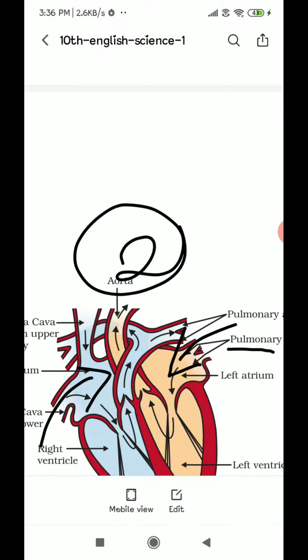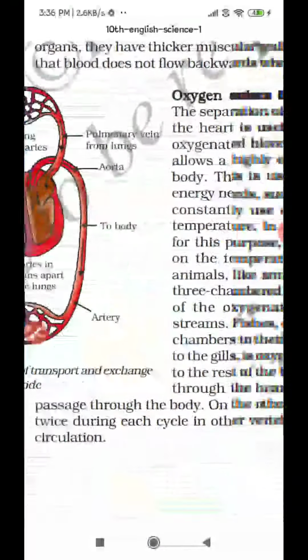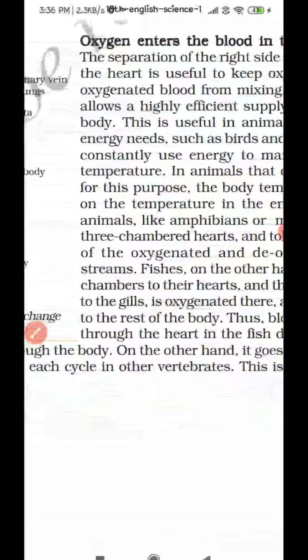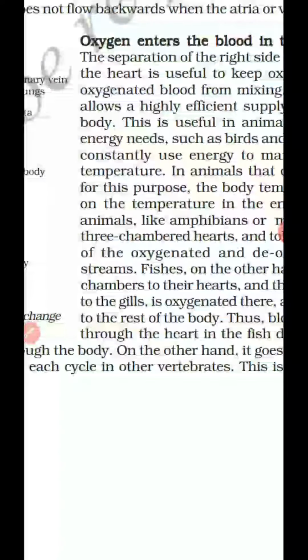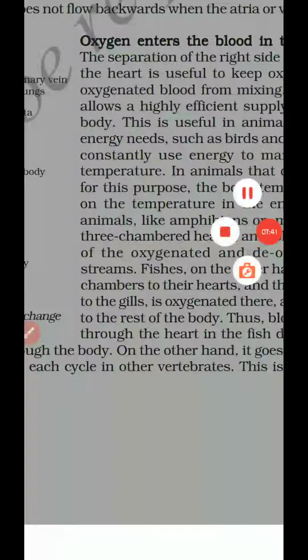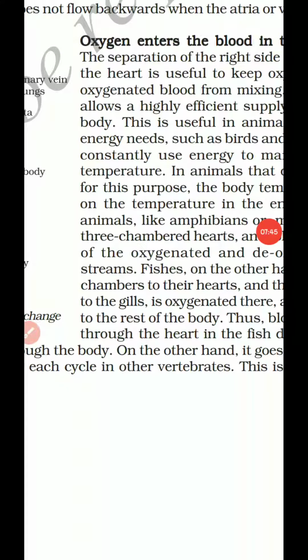And most importantly, we have another important thing to know, that is, why is it necessary to separate oxygenated and deoxygenated blood in mammals as well as in birds? What do I mean by mammals? Mammals are the animals in which the female organisms can feed their young ones by giving them milk.